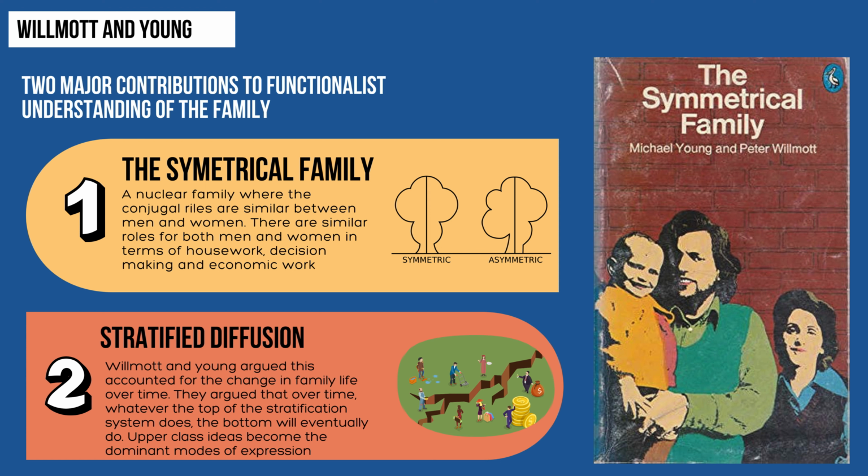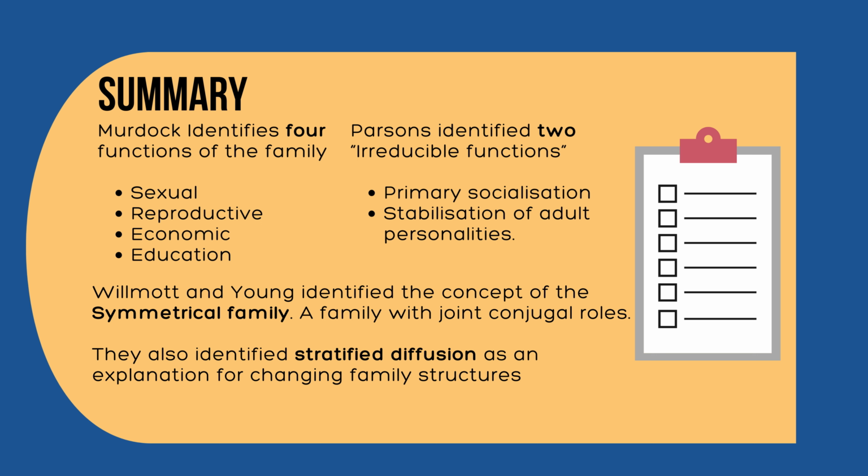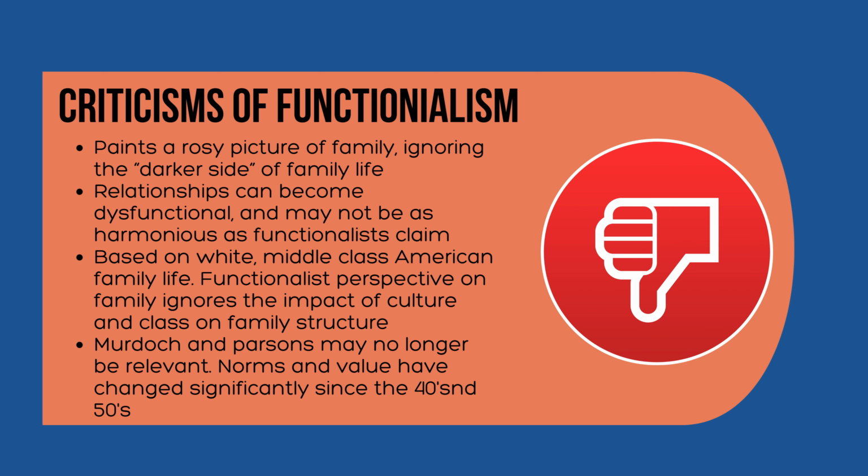So in summary, Murdoch identified 4 functions of the family: the sexual function, the reproductive function, the economic function, and the education function. Parsons identified 2 irreducible functions: primary socialisation and the stabilisation of adult personalities. Wilmot and Young identified the concept of the symmetrical family, which is a family with joint conjugal roles, and they also identified stratified diffusion as an explanation for changing family structures. Overall, the functionalist perspective provides a valuable framework for understanding the importance of family in society. Functionalists believe that families are functional for individuals and society and help to maintain social stability.